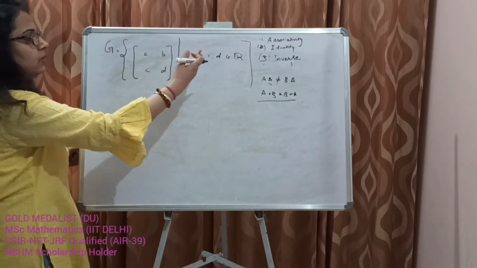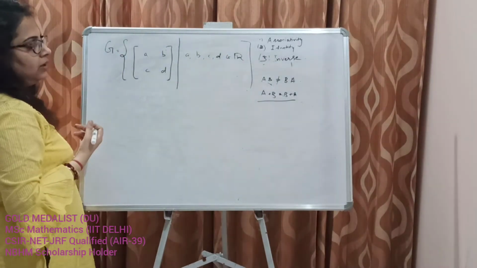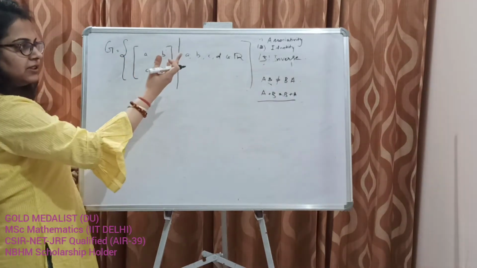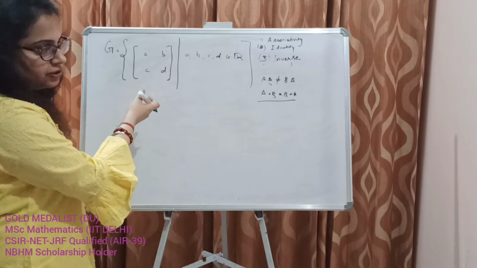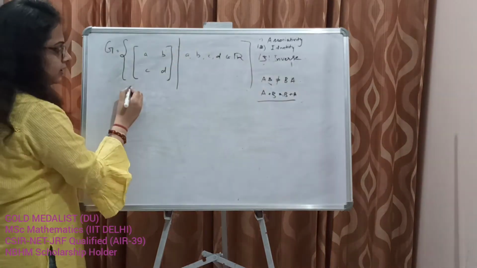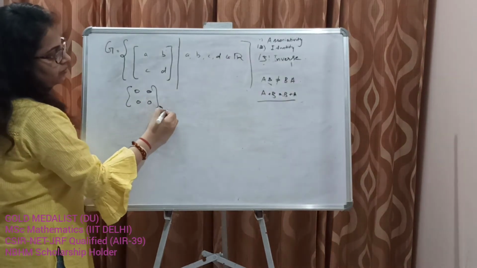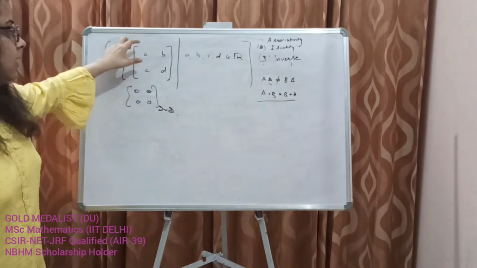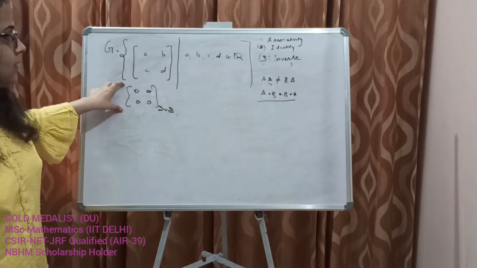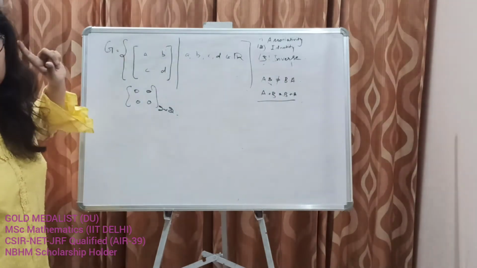Let's quickly find the identity and inverses of the elements of this group. Associativity, I leave up to you to prove that matrix addition is associative. Identity: the 2 by 2 zero matrix, 0 0 0 0, is the identity. Add this matrix to any matrix of this set, you will get the same element.